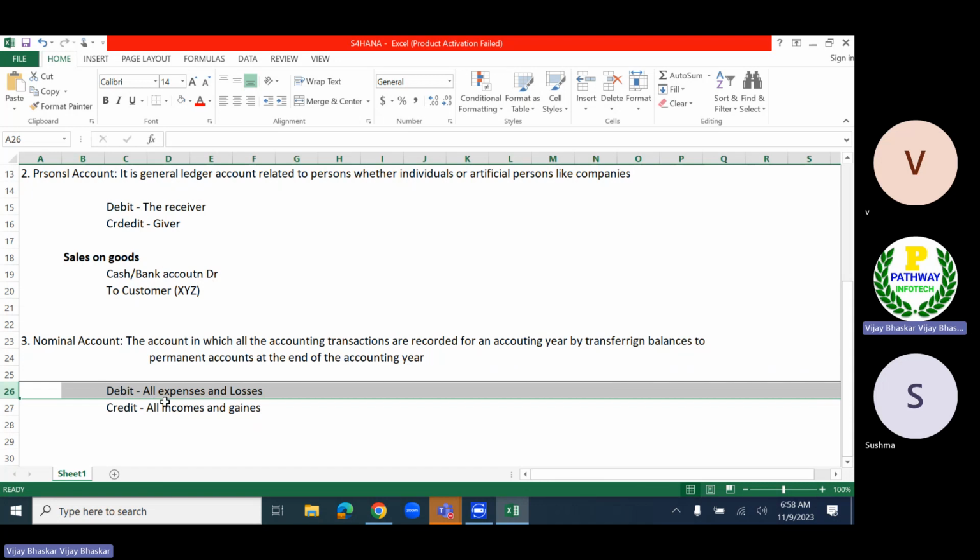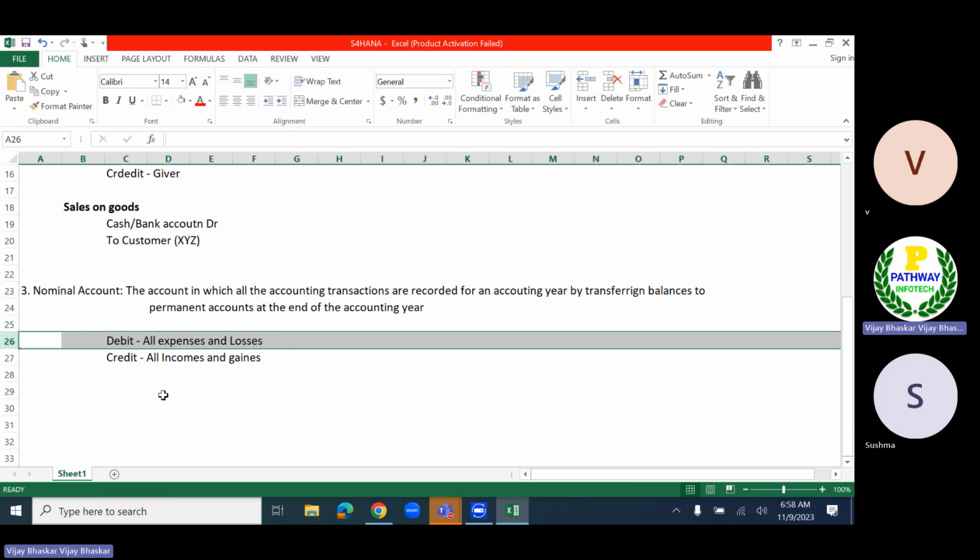I have to incur a number of expenses like administration expenses, maintenance expenses, office painting, cleaning, water supply. So there are different kinds of expenses. In the P&L account, all expenses will be shown on the debit side, and even losses will show as a debit.